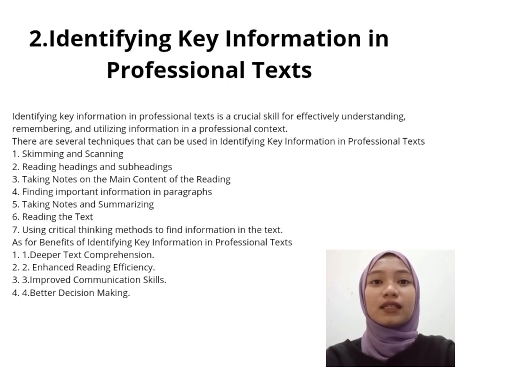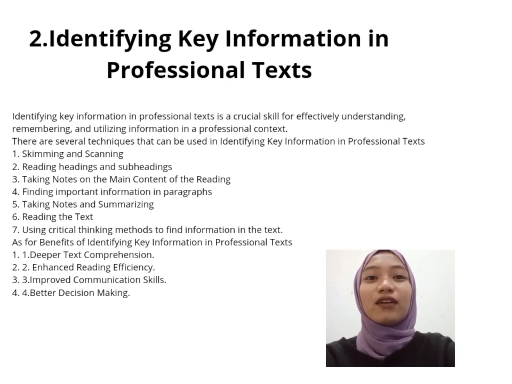The second, reading headings and subheadings. The third, taking notes on the main content of the reading. Fourth, finding important information in paragraphs. Fifth, taking notes and summarizing. Sixth, rereading the text. And the last, using critical thinking methods to find information in the text.